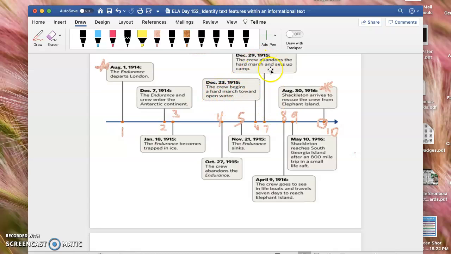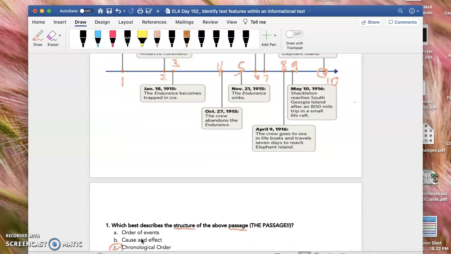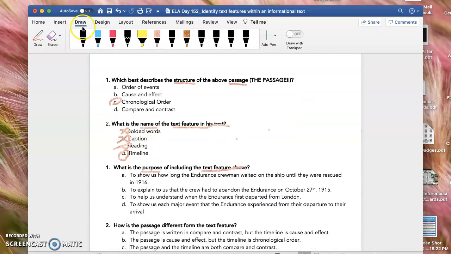Next, the crew abandons the march. They set up camp. Next, they go to sea in lifeboats and travel 7 days to reach Elephant Island. Next, the Shackleton reaches South Georgia Island. And then next, they arrive with the rescue crew from Elephant Island, right? So it kind of gives you a timeline, and it tells you it took them 2 whole years in order to be discovered, okay? So I need to look through my answer choices to figure out what this timeline helps me see.